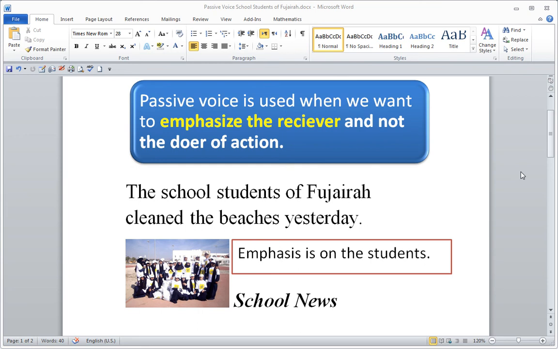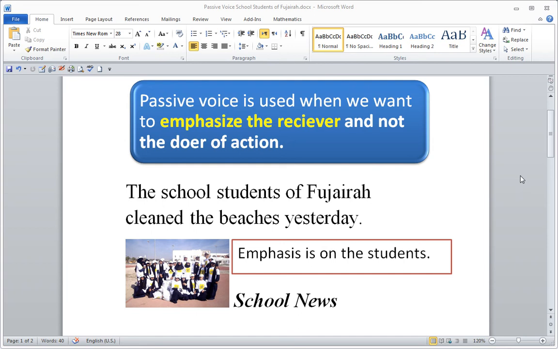Now that you've watched the overview video discussing the basics of passive voice and active voice, we're going to look at why passive voice is used. We look at how it is used, the grammar, but also why we use it and when we use it. Here's one very important reason. Passive voice is used when we want to emphasize the receiver of an action and not the doer of an action. Let's take a look at an example.